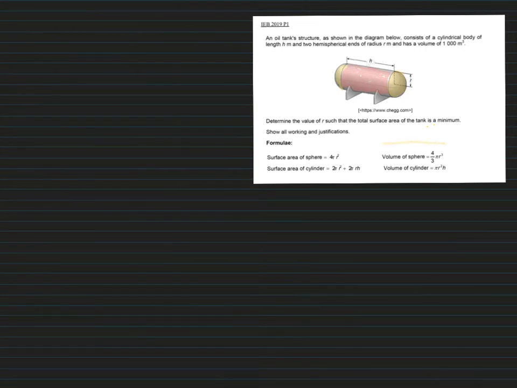Okay, so we're going to start off using these formulae, because they spoke to us about the volume being 1,000 meters cubed. All right, so we obviously need to make that link. So let's add the 2 volumes together. The volume of the cylinder, pi r squared h, and we're going to add that to the volume of my sphere, which is 4/3 pi r cubed, right?